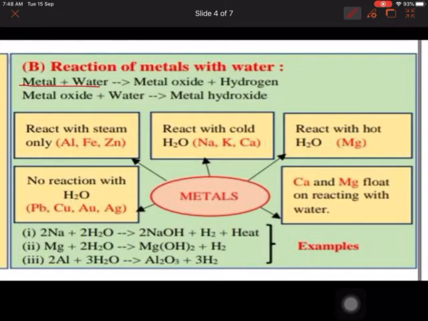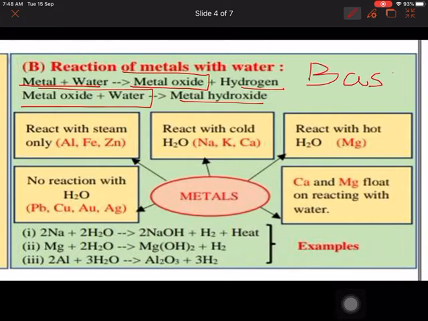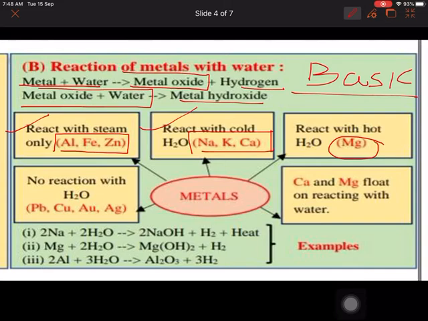When a metal reacts with water, first the metal oxide is formed plus hydrogen. Now this metal oxide will again react with water to give you metal hydroxide. So metal oxides are basic in nature, because they give you metal hydroxide. Metals like aluminium, iron and zinc react with steam only, and metals like sodium, potassium and calcium can even react with cold water. Magnesium reacts with hot water, and there is no reaction with water for lead, copper, iron and gold.